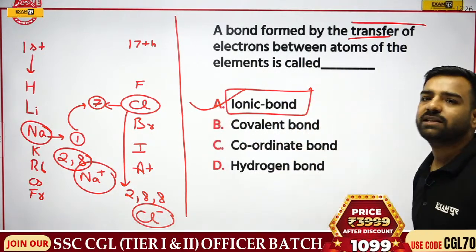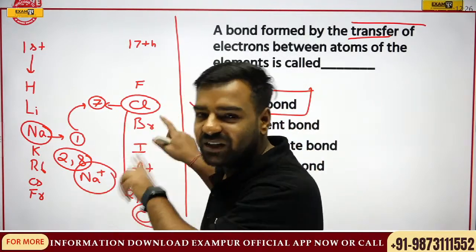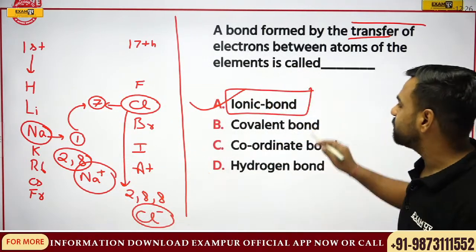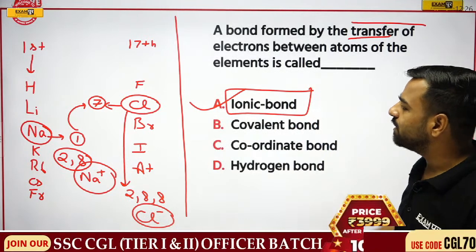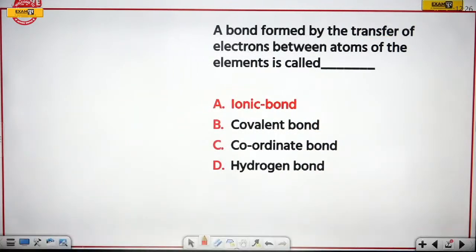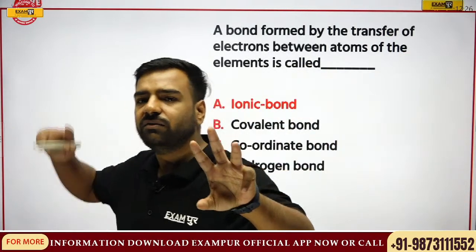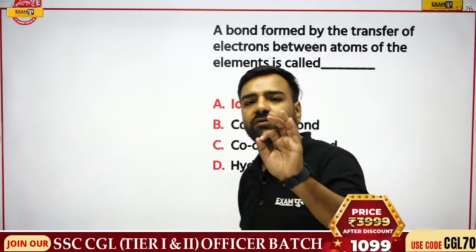Now I'll give you the example of covalent bonding with the concept of girlfriends and boyfriend, don't worry, but we'll be waiting for that. Fine. So I guess this point is clear. In the ionic bonding, what is happening? Electrons are being donated. So yes, here ionic bond is the correct answer. So Vikram, Aditya, Ganesh, Surya, is this point clear? If this is clear, then we'll be going with the covalent bond and all.